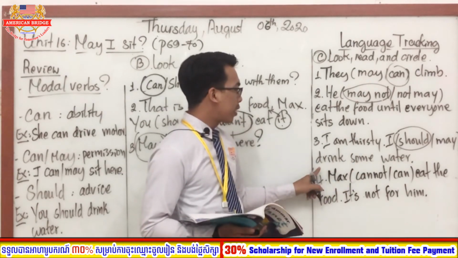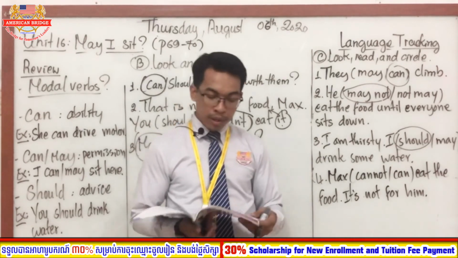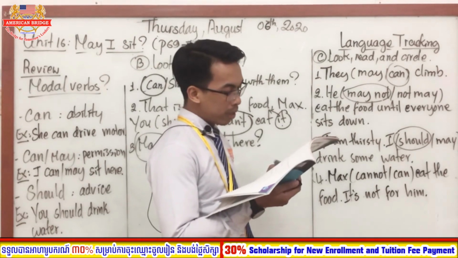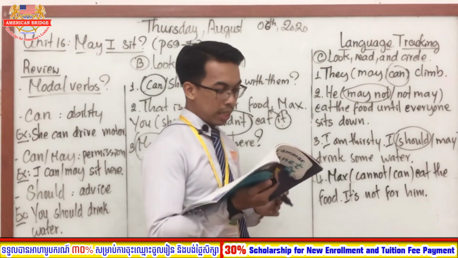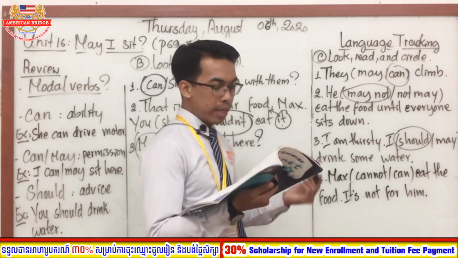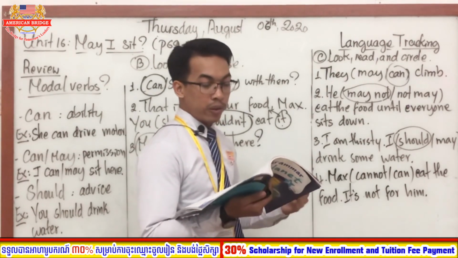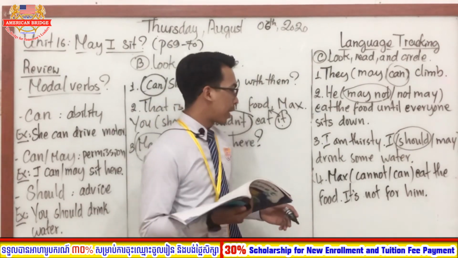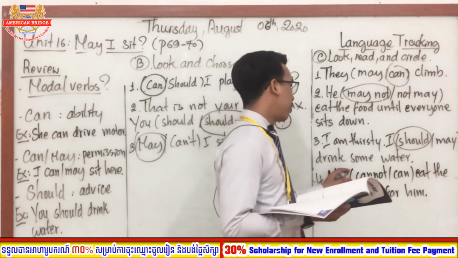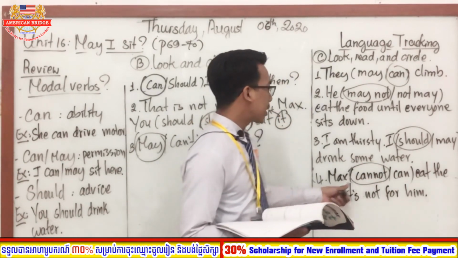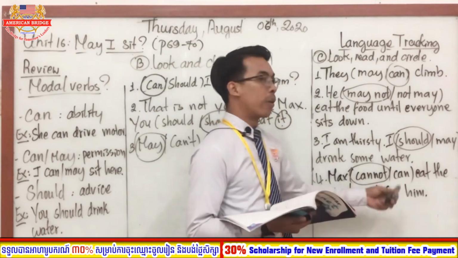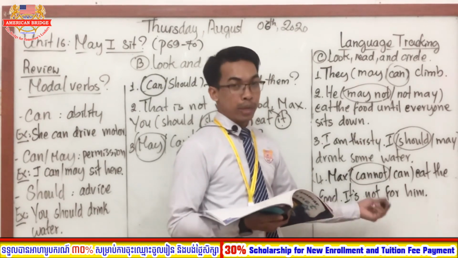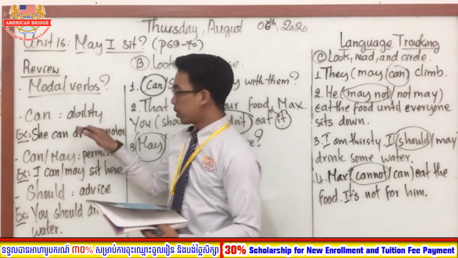Good. So everyone, now let's focus on the last one, number 4. What do you see in the picture? You see Max, right? And you see the food. Okay, so everyone, now let's read the sentence. Max can eat the food. It's not for him. So which one is the correct answer, everyone? Exactly. So the correct answer is the first one. Okay, Max cannot eat the food. It's not for him. So he does not have the ability to eat that food. Okay, good. So it is focused on the first one, ability.